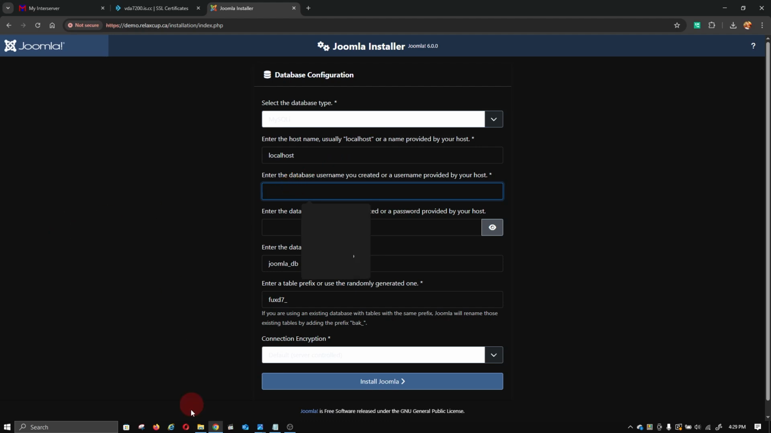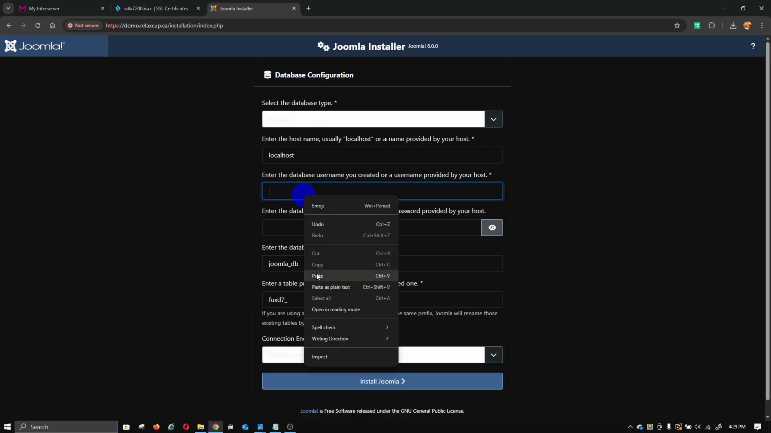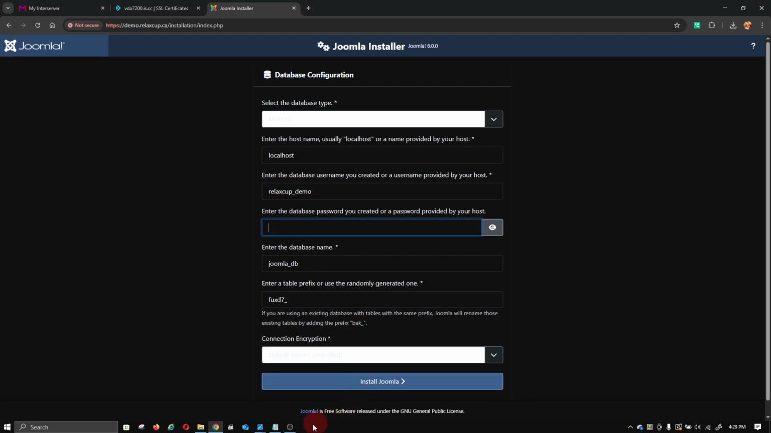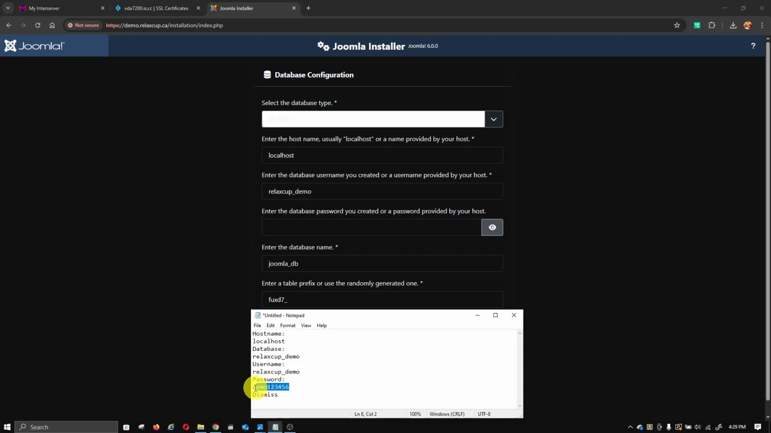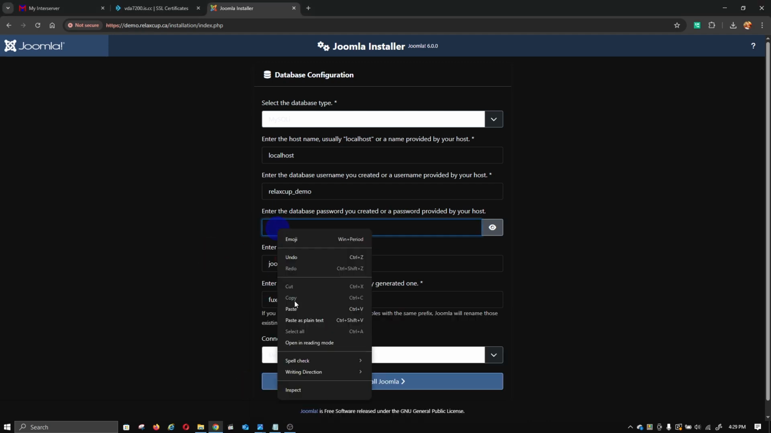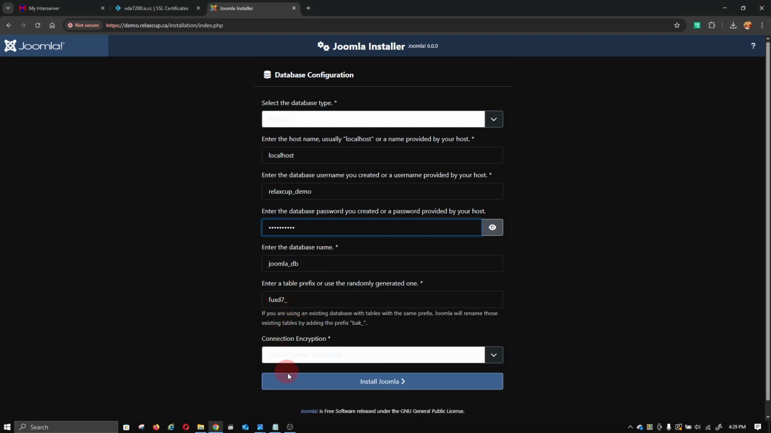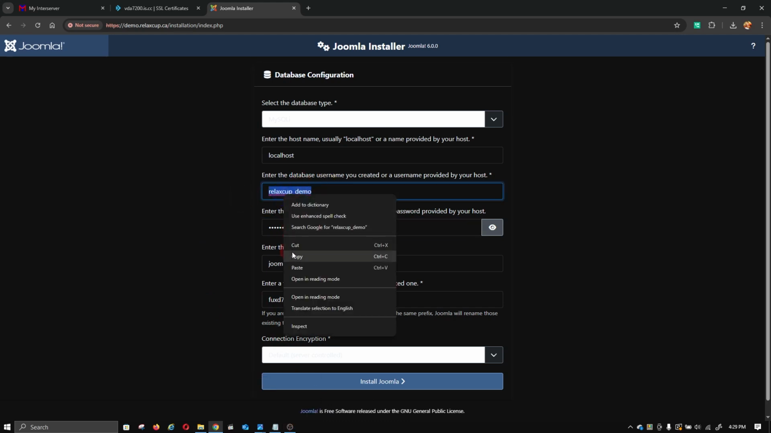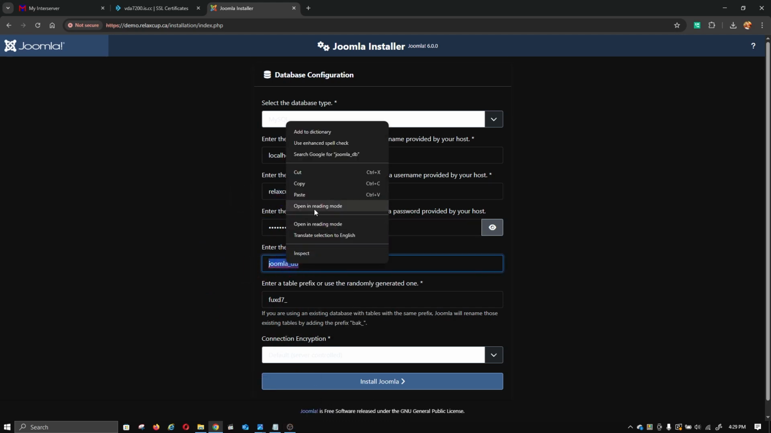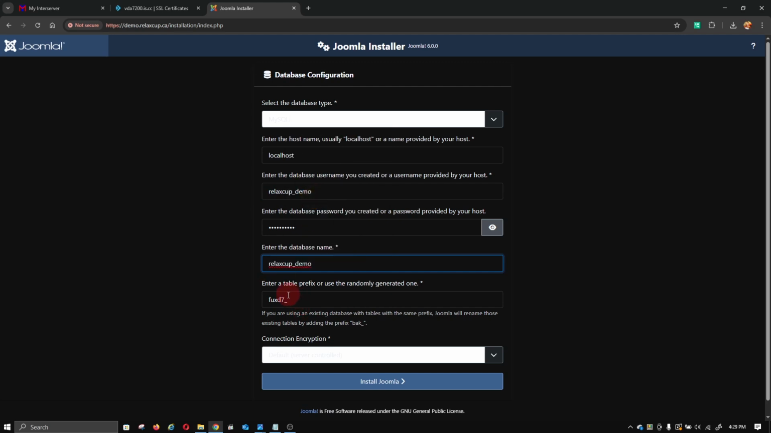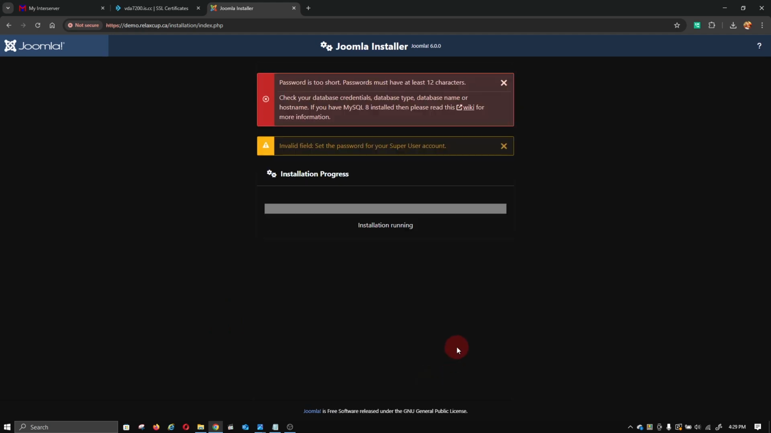localhost. Enter the password. Password is this. Database name is exactly the same, and this you can use as a default or you can change. Now it says your password is too short. Okay.